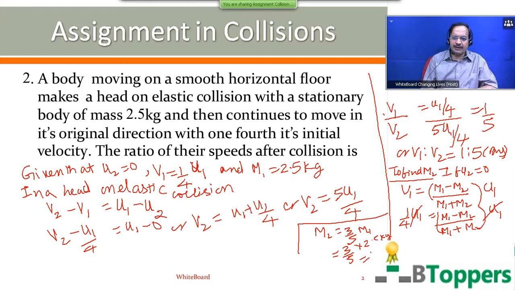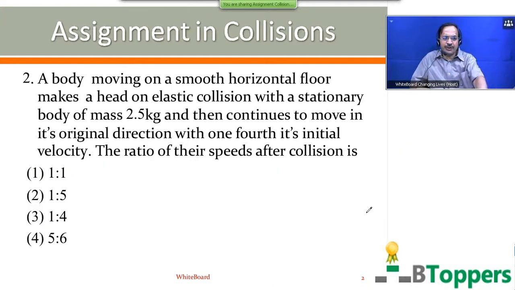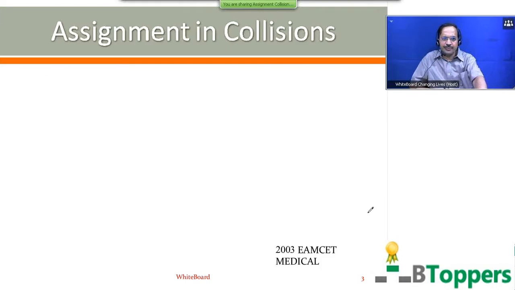So you get M2 equal to 1.5 kg. But of course, in the given problem, you are not asked to find M2. You are asked to find the ratio of V1 and V2, which is 1:5. In case you are asked to find M2, you have to write the other calculation. If you want to copy the solution, you can take a pause and copy the solution. So for question number 2, which I just now discussed, second option is the answer.